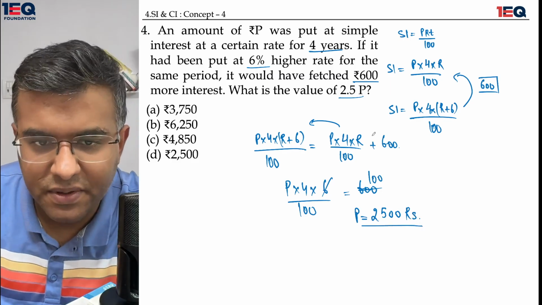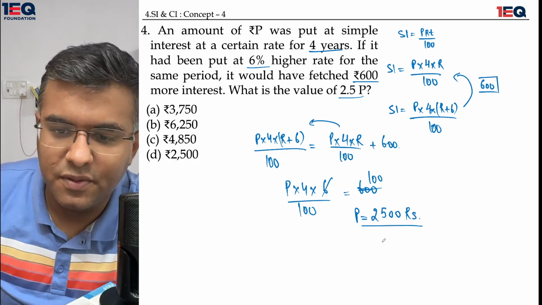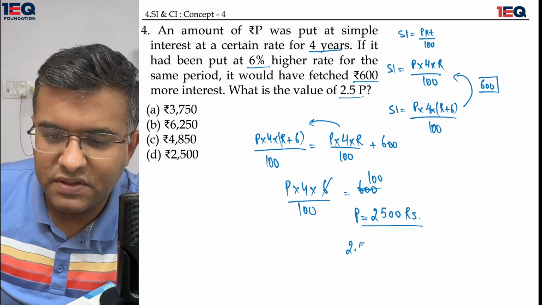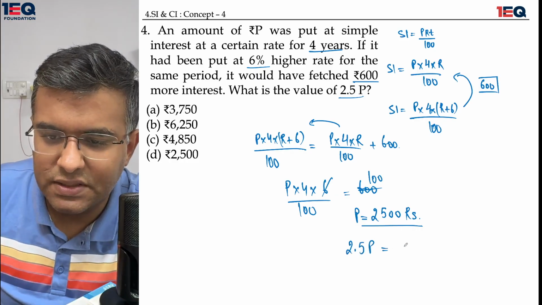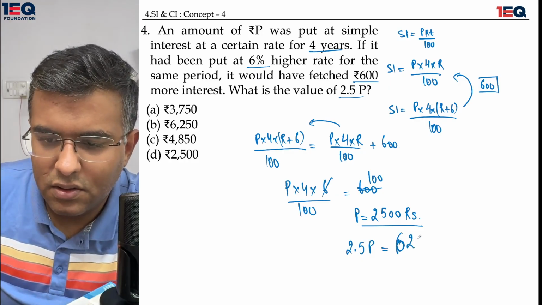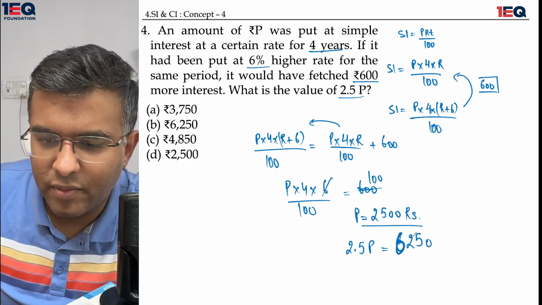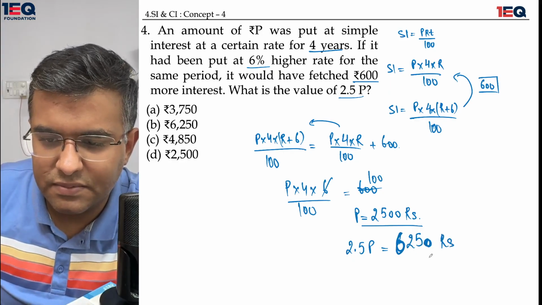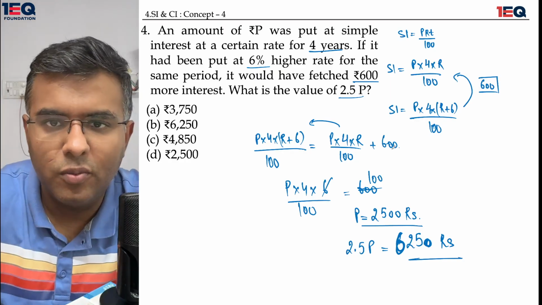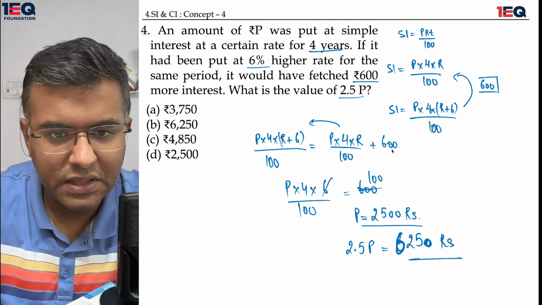Now, as we have the principal, the question being asked is what is 2.5 times of P? When 2.5 is multiplied by P on both sides, it would give me 6250 as my final answer, which is 2.5 times of P. I hope you're able to understand.